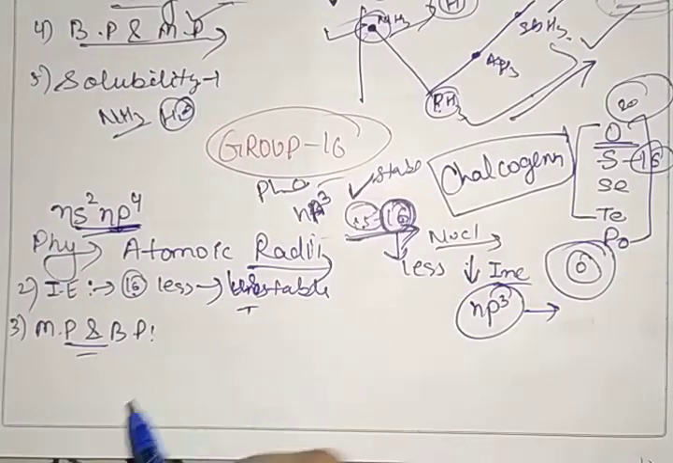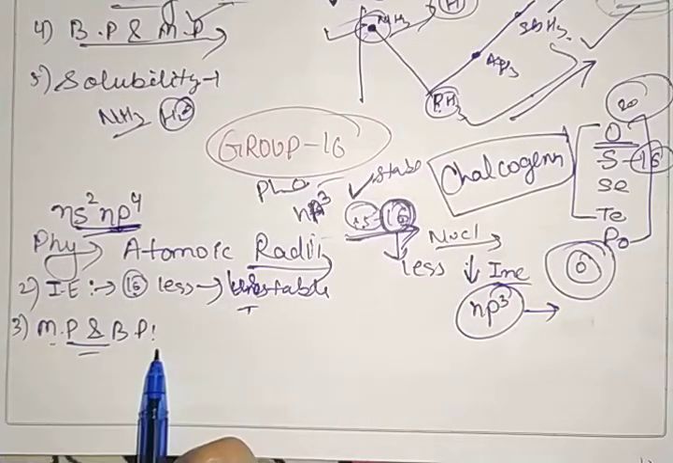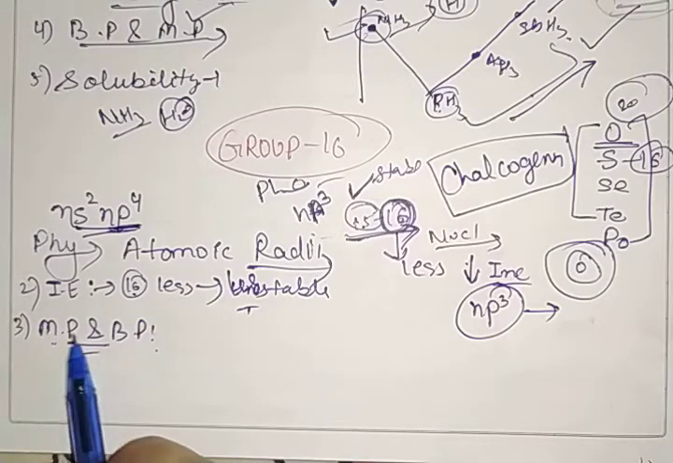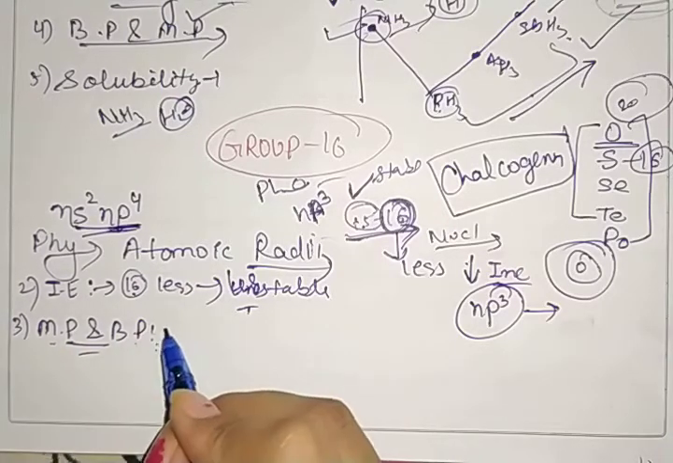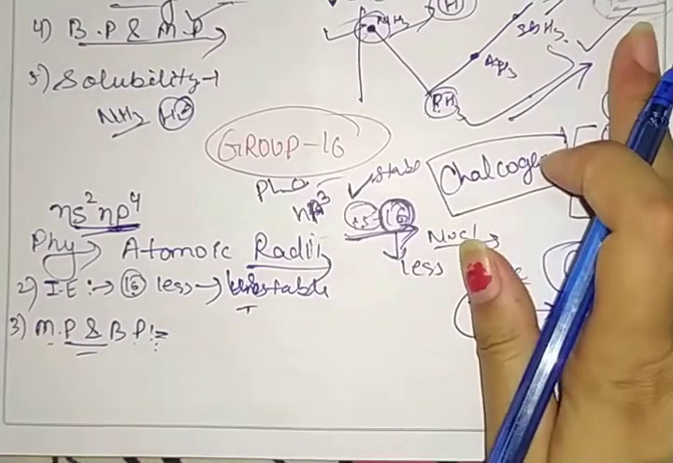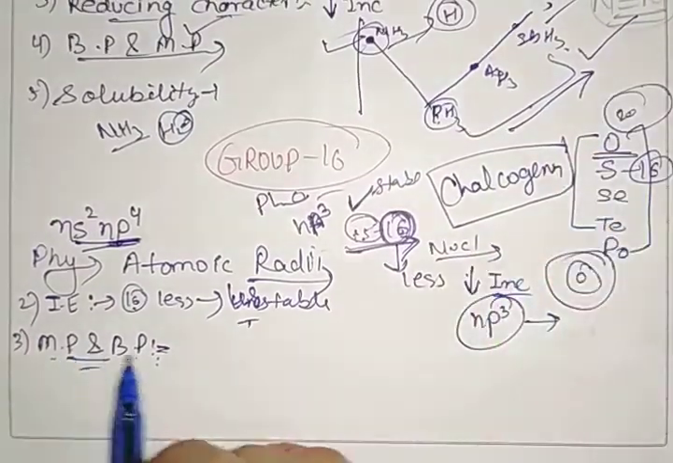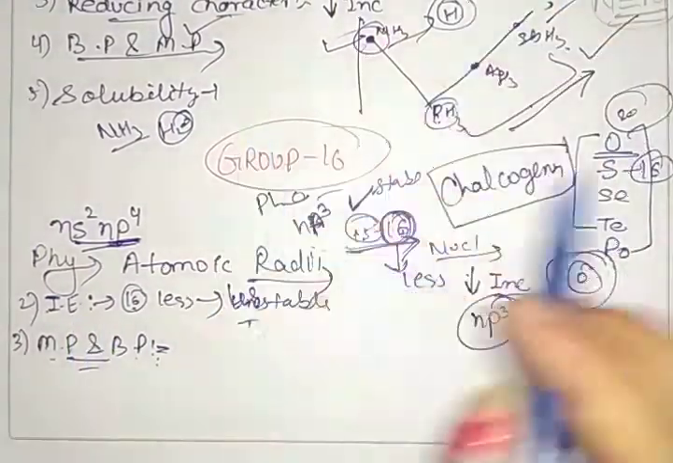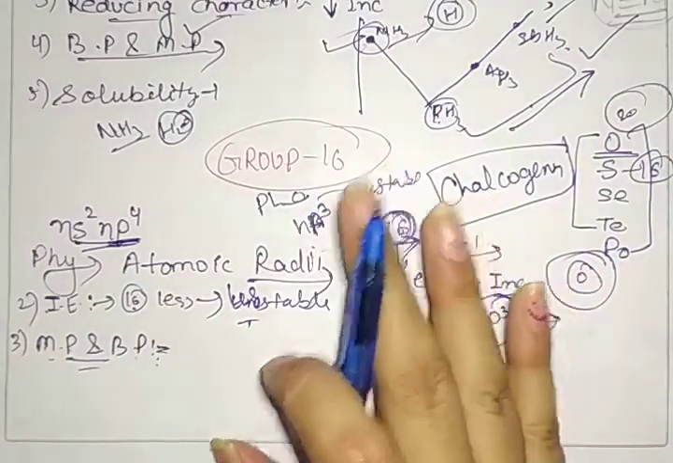Next important point we have is melting point and boiling point. Now ma'am is writing MP and BP, but it doesn't mean that you also have to write it like that. You have to write the complete melting point, boiling point, ionization enthalpy and other short forms. Clear? So now we are talking about melting and boiling point.